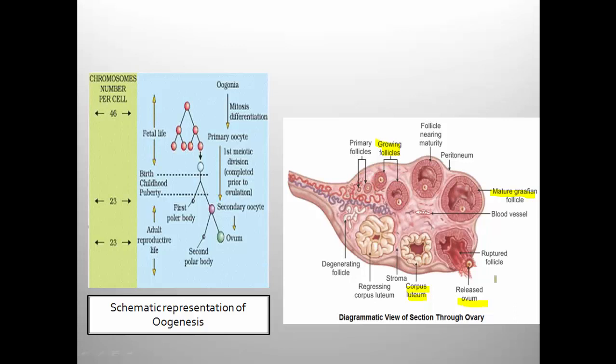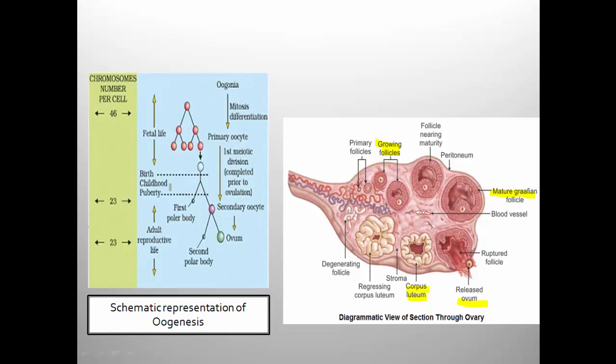After the rupturing of Graafian follicle, which structure is produced? Answer is corpus luteum, and corpus luteum secretes a hormone called progesterone. This is how the changes occur in the structure of primary follicle to produce the female gamete egg during oogenesis.